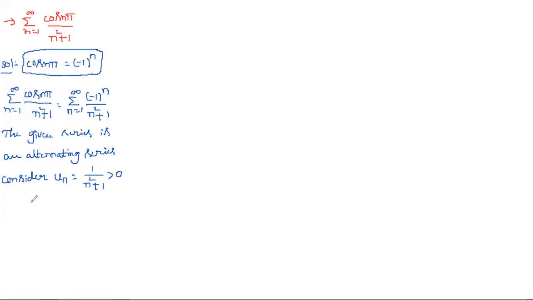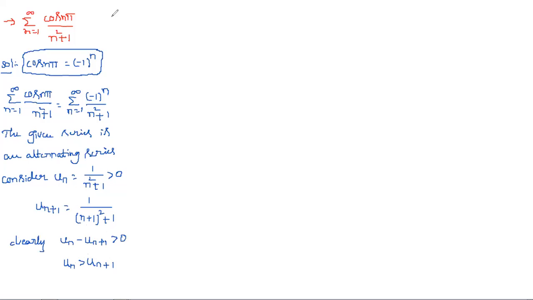And next, what about un plus 1? Un plus 1 is equal to, we just substitute n plus 1 in place of n, so 1 by n plus 1 whole square plus 1. Clearly, you can write un minus un plus 1 is greater than 0. If you want, you can calculate that also. So un is greater than un plus 1. This is the first condition.